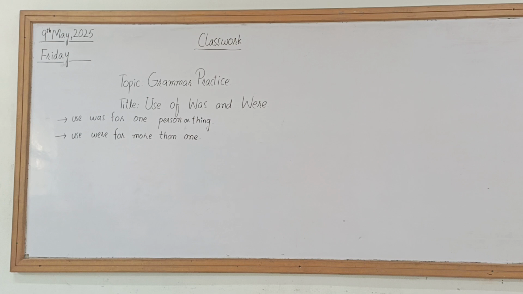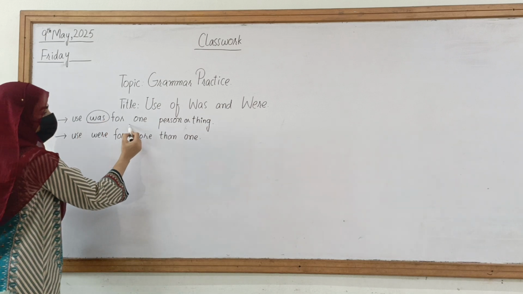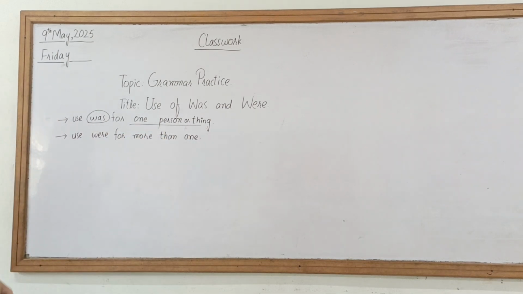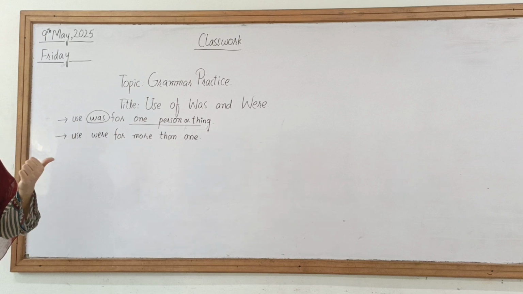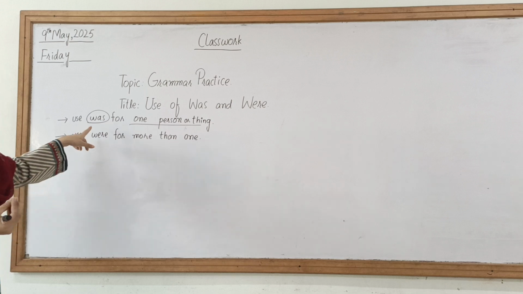I will tell you with which subjects was and were are used and what their basic use is. Basically, was is used for one person or thing, and were is used for more than one. If we are talking about one person or one thing, for example he was, she was, it was, and I was, we use was.